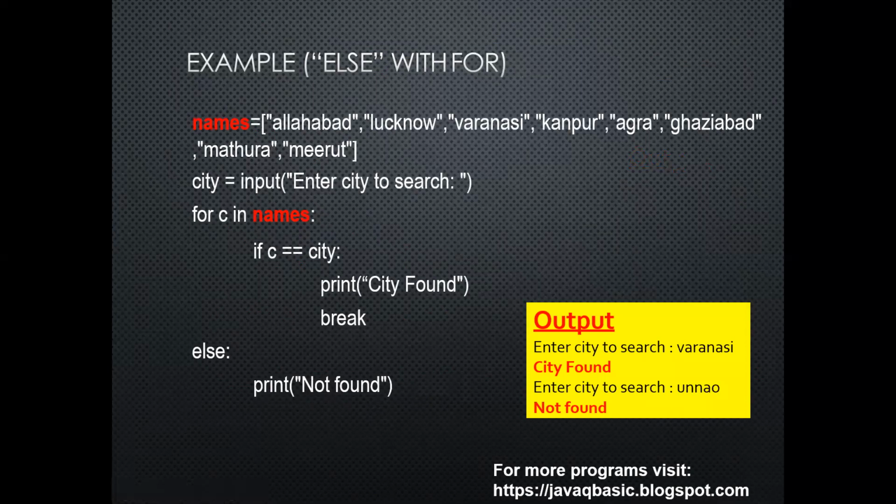Example of else with for. In the names list it is given: Allahabad, Lucknow, Varanasi, Kanpur, Agra, Ghaziabad, Mathura, Meerut. city = input, enter city to search. for c in names, if c == city, print city found. And when the city is found, it will break and the for loop will be stopped. Else print not found. So here when we enter Varanasi, city found. Enter city to search Unnao. Unnao is not there, so not found.